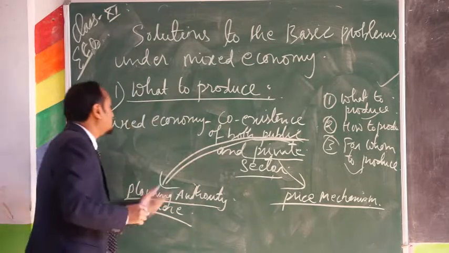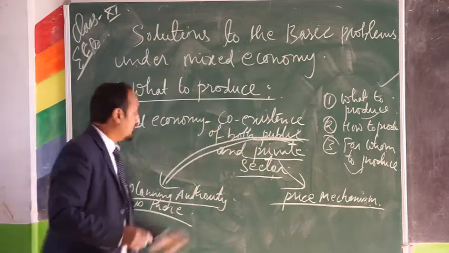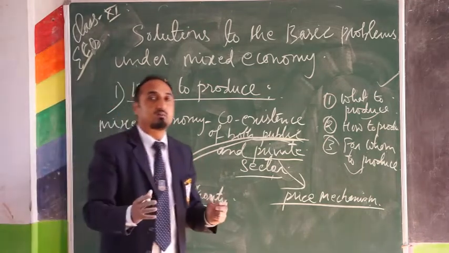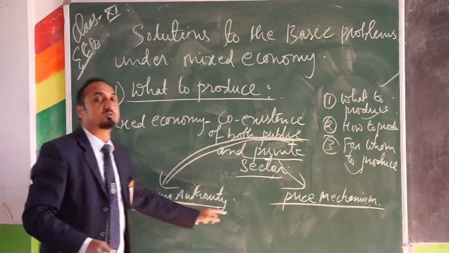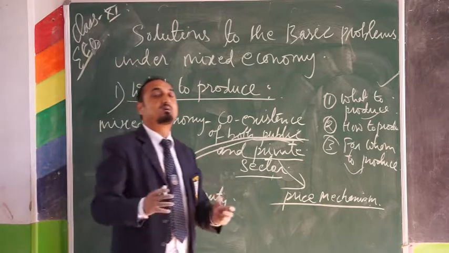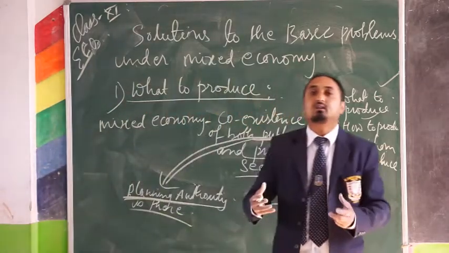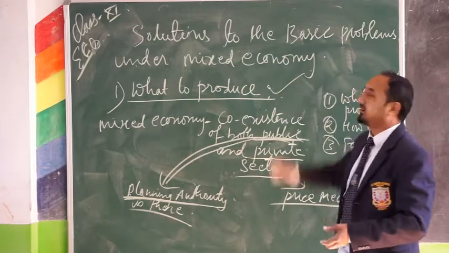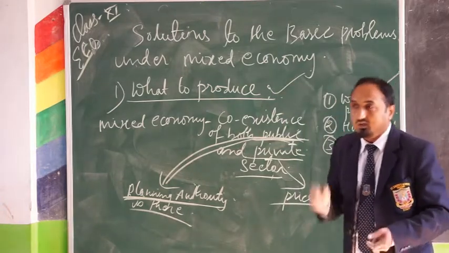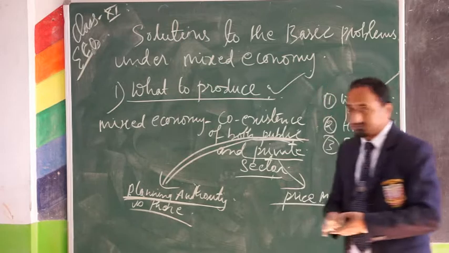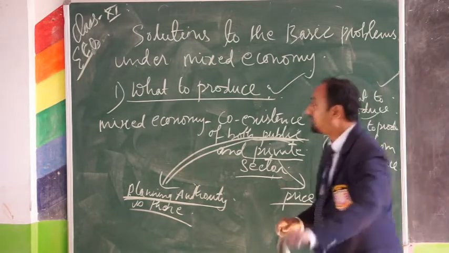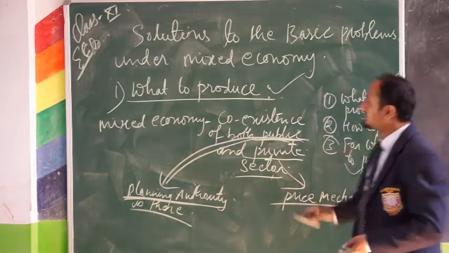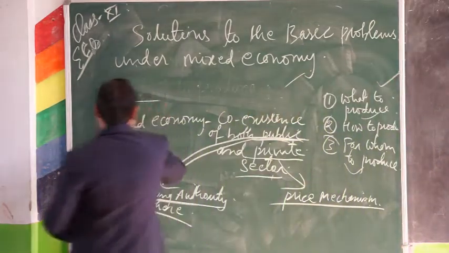And in the case of this public sector, who is there to produce and who is there to decide and take the different economic decisions? Central planning authority is there to take the different decisions, and accordingly the things will be produced to solve the problem of what to produce under mixed economy. Now next we will discuss how the problem of how to produce is solved under mixed economy.